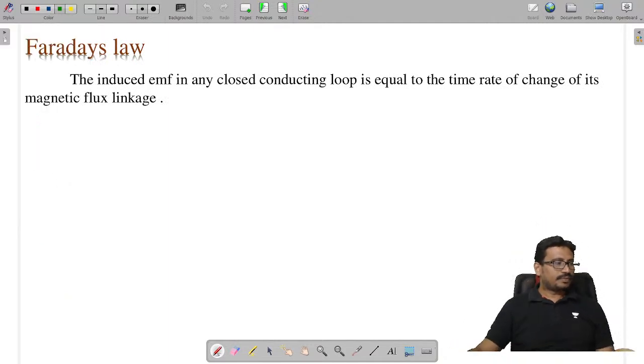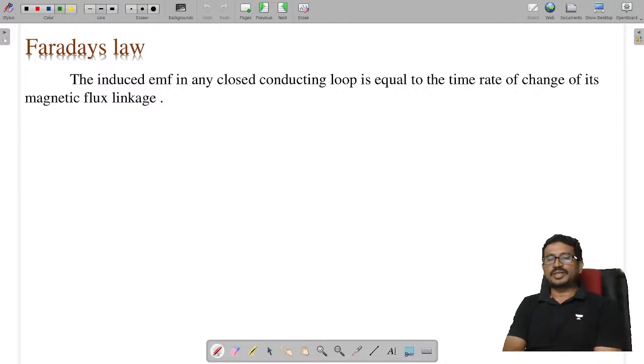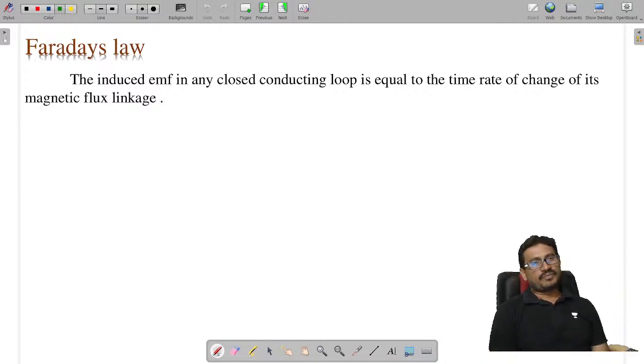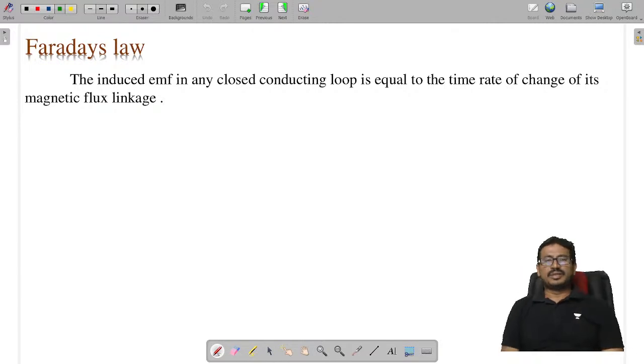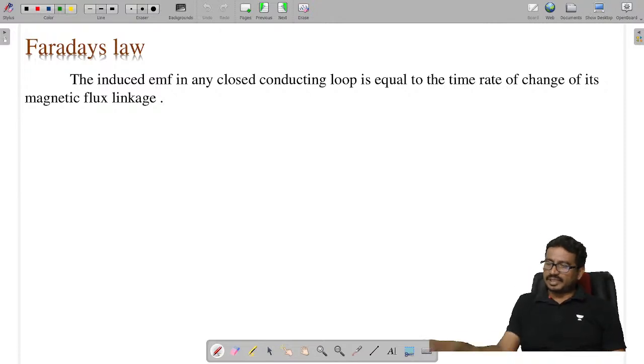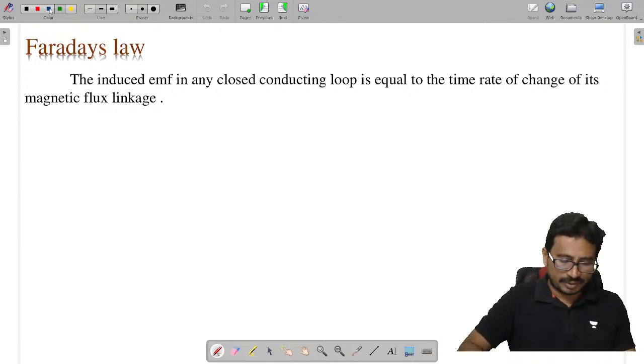The next one: Faraday's laws of electromagnetic induction. What is Faraday's law, you tell me? The induced EMF in any closed conducting loop is equal to the time rate of change of its magnetic flux linkage. The induced EMF is equal to what? The time rate of change of its magnetic flux linkage.